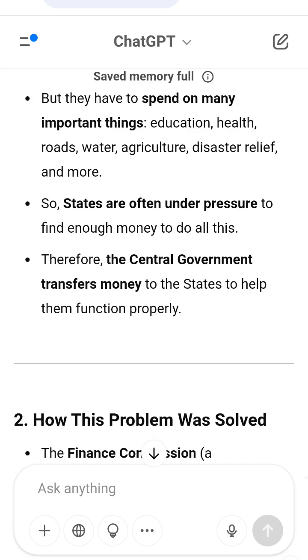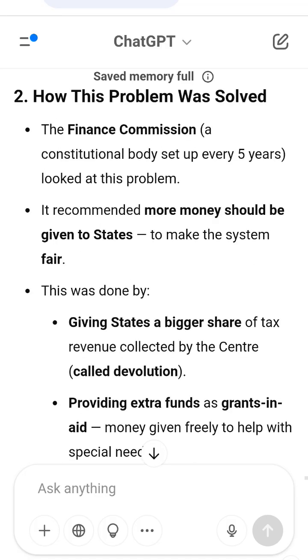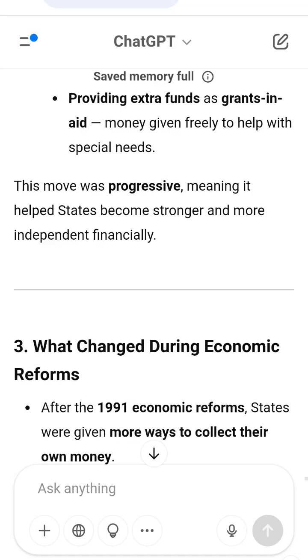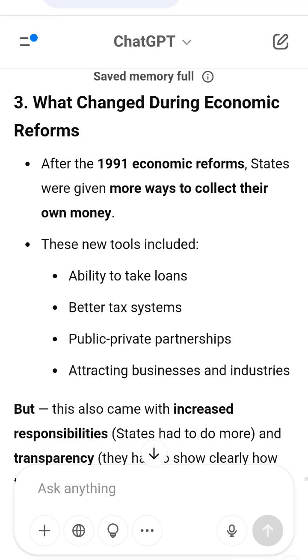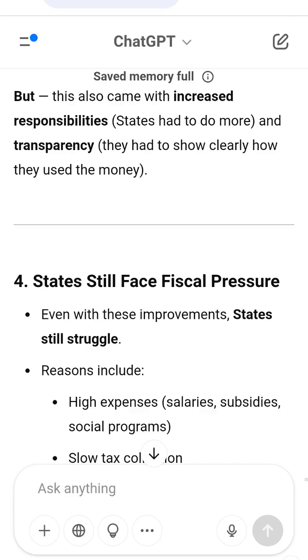These programs are meant to ensure that important services reach the people, even in poor or remote states. 6. Other types of transfers. Besides the above three, the centre sometimes gives additional central assistance, ACA, for special projects, and special central assistance, SCA, for backward areas or specific groups.